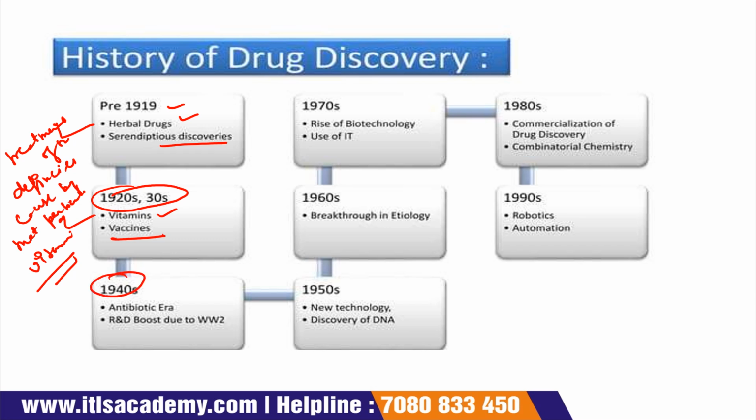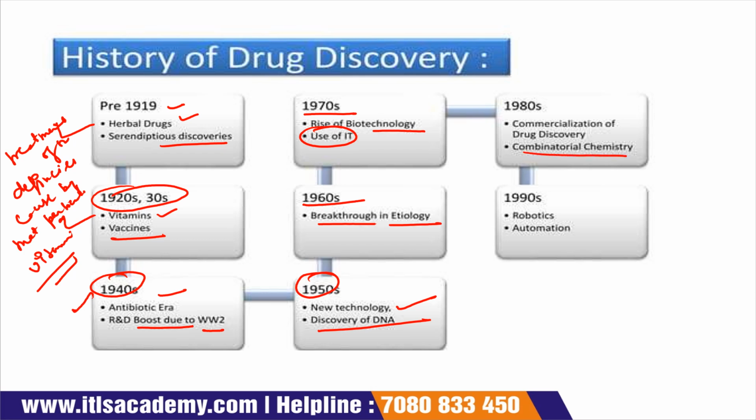Now in the 1940s, antibiotics were introduced. Antibiotics are used for the treatment of diseases caused by bacteria. They affect the bacteria. R&D got a boost due to WW2. Then in the 1950s, new technologies were introduced and DNA was discovered. In the 1960s, there was a breakthrough in etiology. In the 1970s, there was a rise in biotechnology. In the 1980s, commercialization of drug discovery and combinatorial chemistry. In the 1990s, robotics were introduced.